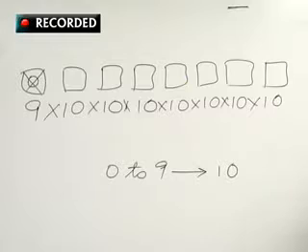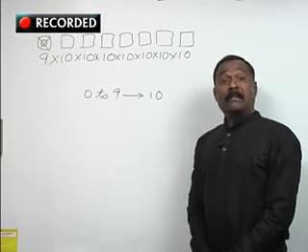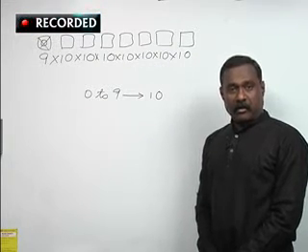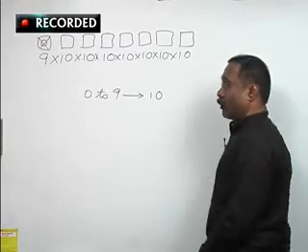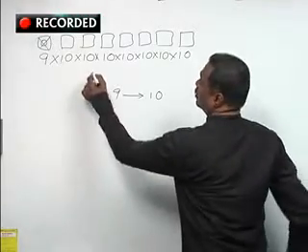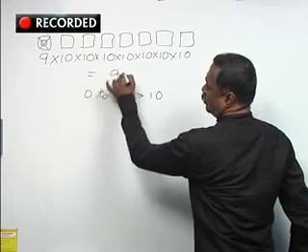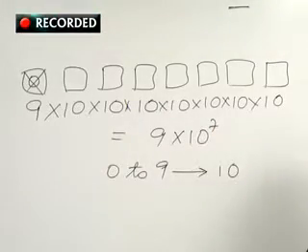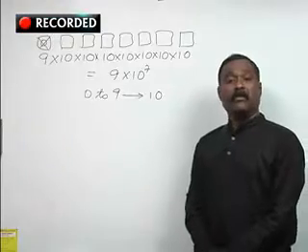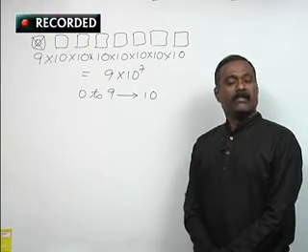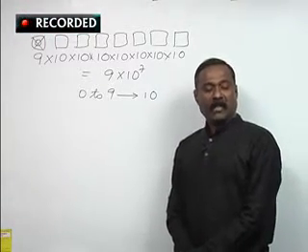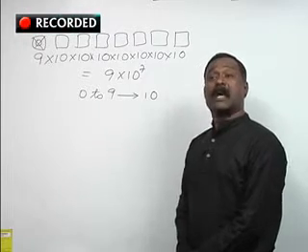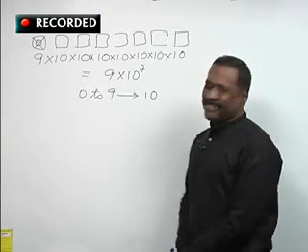So the number of 8-digit numbers that can be formed is nothing but 9 into 10 power 7. These many 8-digit numbers will be there. So that is the answer.